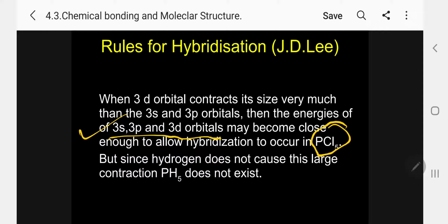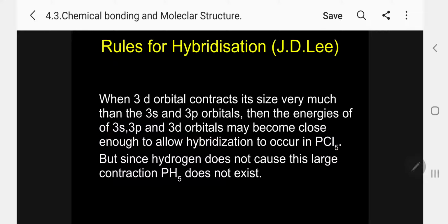But since hydrogen does not cause this large contraction, PH5 does not exist. The question may be asked, why does PCl5 exist and why does PH5 not exist? Because only in the case of chlorine is this possible. In the case of hydrogen, this contraction is not possible.